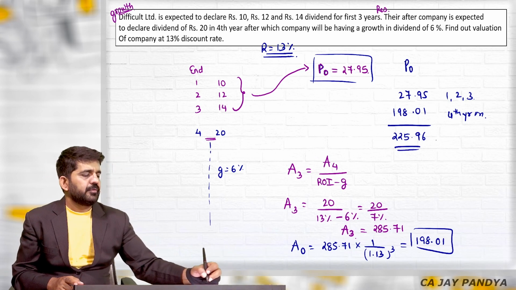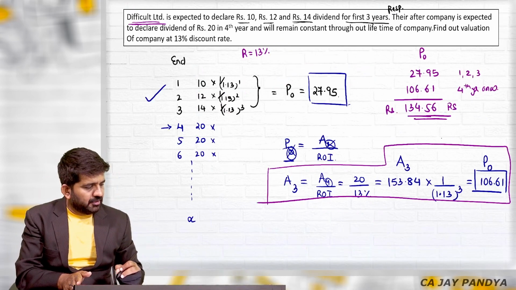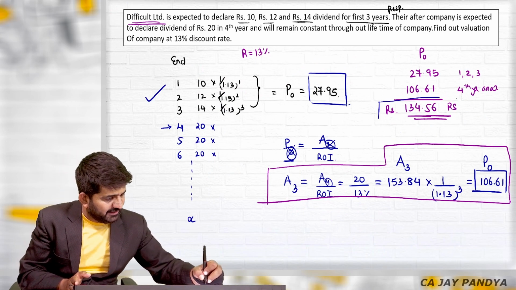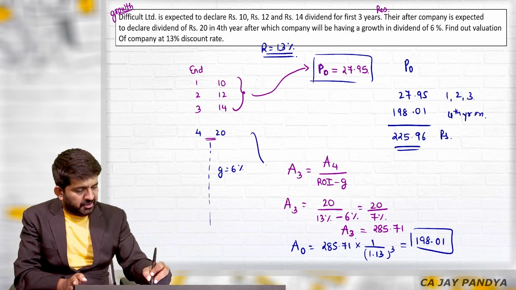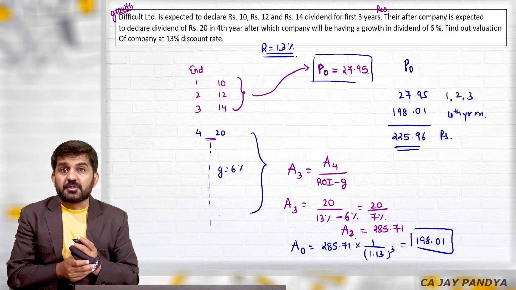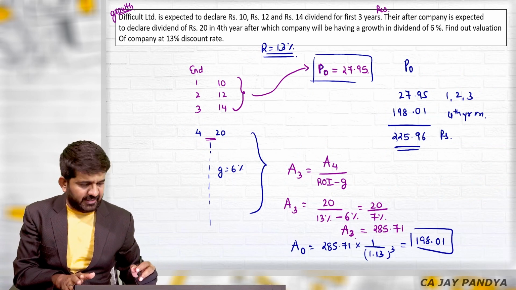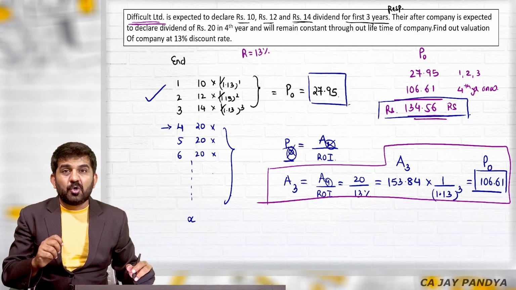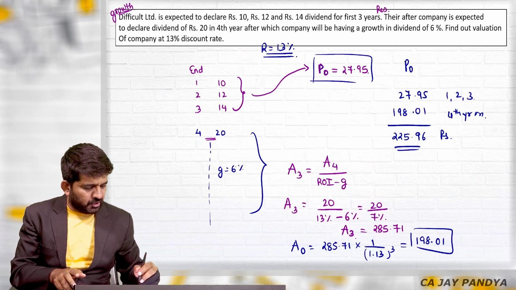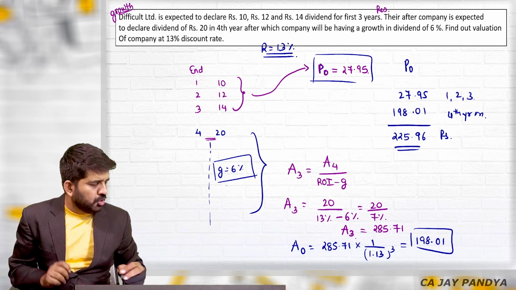If you are concentrating, the valuation should be higher than before, because earlier there was no growth, here there is a growth rate of 6%, and see how the valuation has increased. It has become 225.96 from the valuation of 134.56, because after 4th year there is a growth rate of 6%. The only difference between these two questions is this.